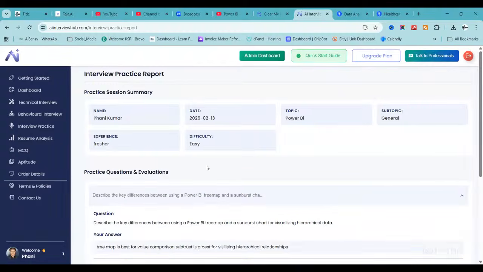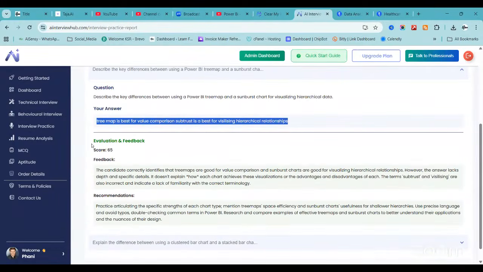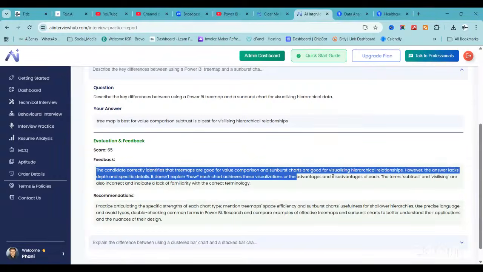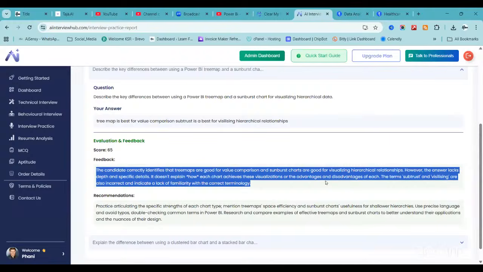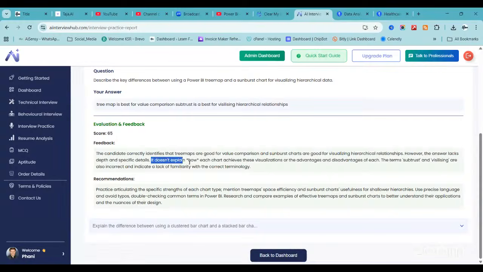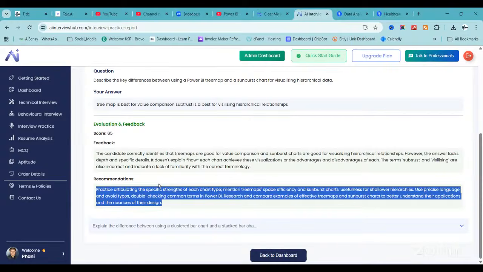See guys, my answer scored only 65. The reason: the candidate correctly identifies that tree maps are good for value comparison and stacked charts. However, it still doesn't explain how each chart shows values. He just explained very basic. It's giving the positive and negative feedback. However, the answer lacks depth and specific details. Very short answer I gave, right? That's the reason. And it's giving a recommendation on where you have to practice.